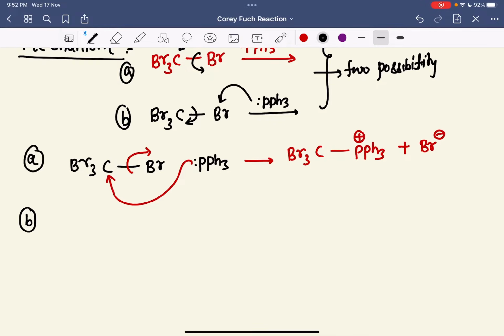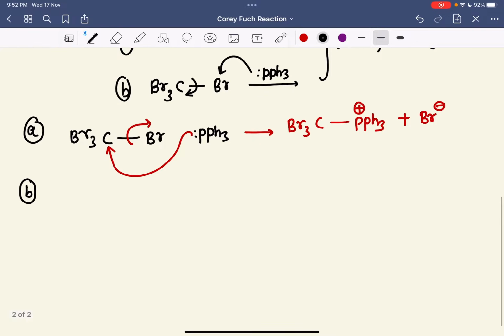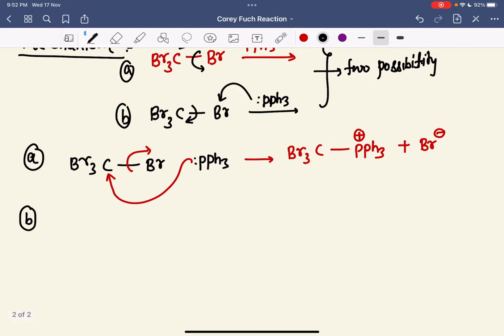See, in organic chemistry you have to think, but not only think. If you only think, then you will always just be thinking. You also have to move the pen on the copy, you have to move the arrow. जब तक ऑर्गेनिक केमिस्ट्री में एरो नहीं चलेगी तब तक we can't learn organic chemistry. So you must draw the arrow and do the proper reaction on the copy with a pen.